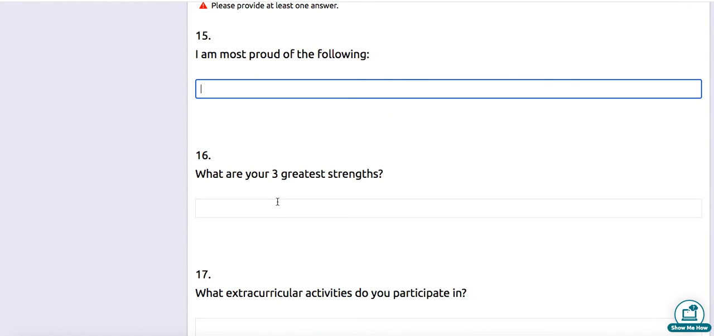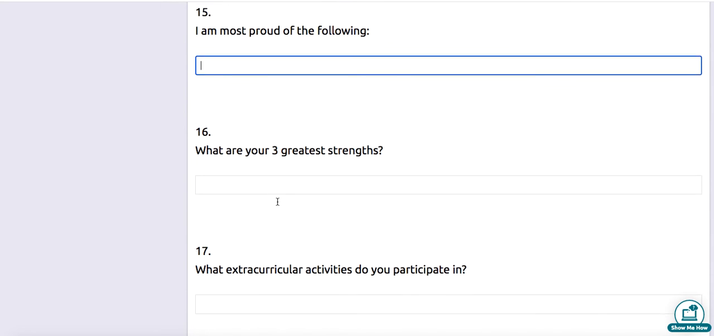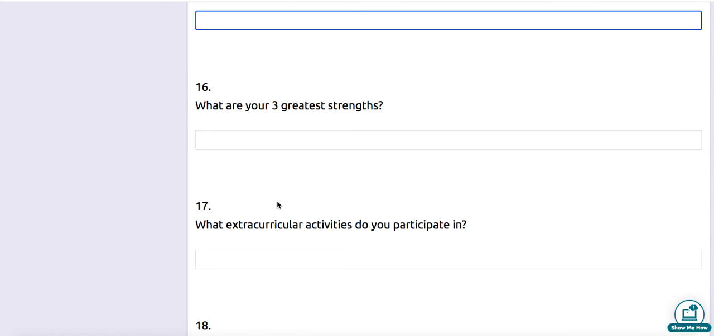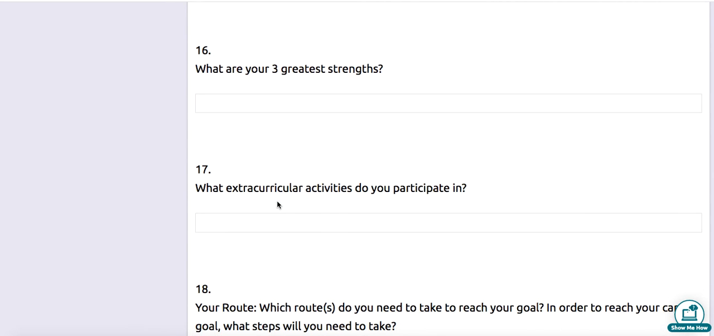Thinking about your greatest strengths. So this could be something tangible, an accomplishment that you've had, but it could also be a personal strength. So what is a personal character that you're really proud of? Maybe you're trustworthy. Maybe you're helpful. Maybe you are really good at fixing things. What are your greatest strengths? And then again, what are some extracurricular activities that you participate in? That could be church. That could be watching your siblings. That could be a club. That could be a sport. That could be working a job. Thinking about what else you do outside of school.